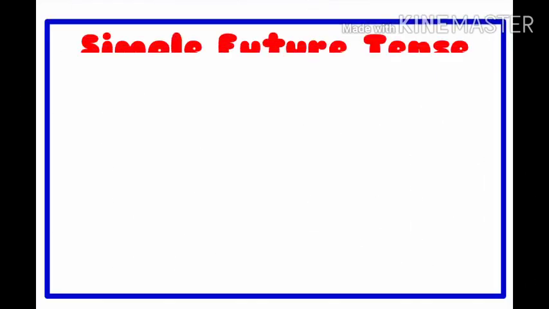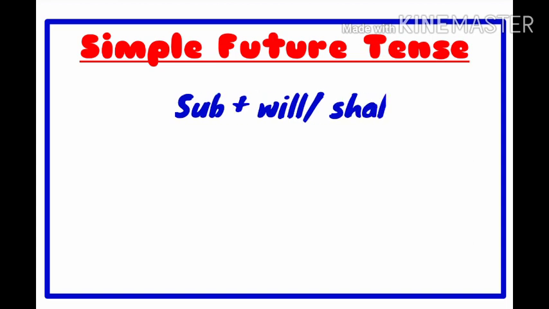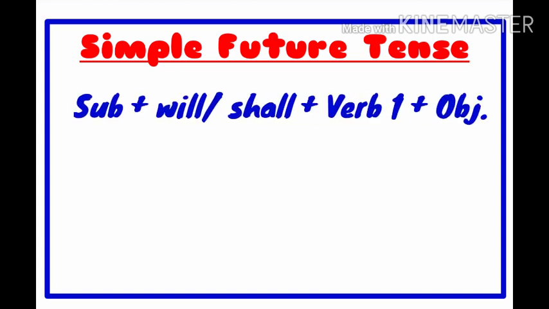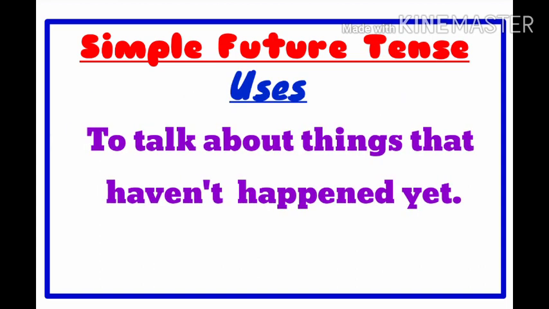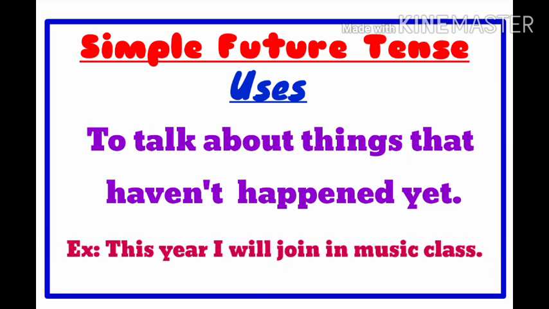The structure of the sentence is subject plus will or shall plus first form of the verb plus object. As you know, simple future tense is used to talk about things that haven't happened yet. For example, this year I will join in music class.